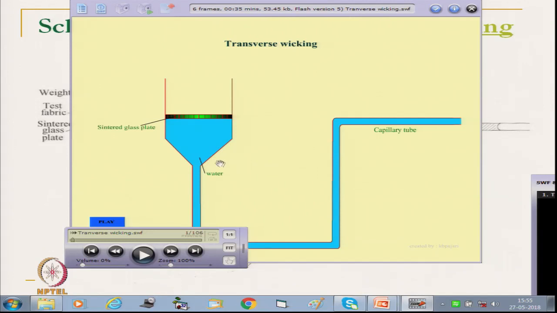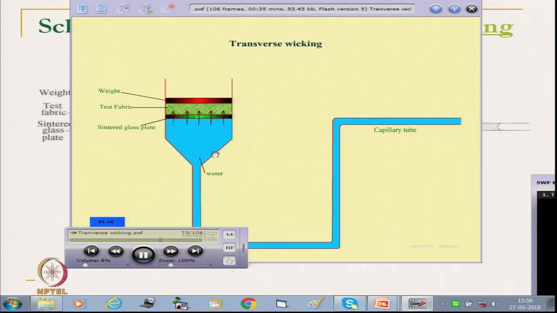This is the situation. This blue color is the water, and this green color shows the sintered plate. The height is adjusted so that the top of the sintered plate is moist, and the water is supplied. Now, after that, we can see the fabric sample is placed on the sintered plate, then the light weight of the same area is placed, so that it helps in proper contact.